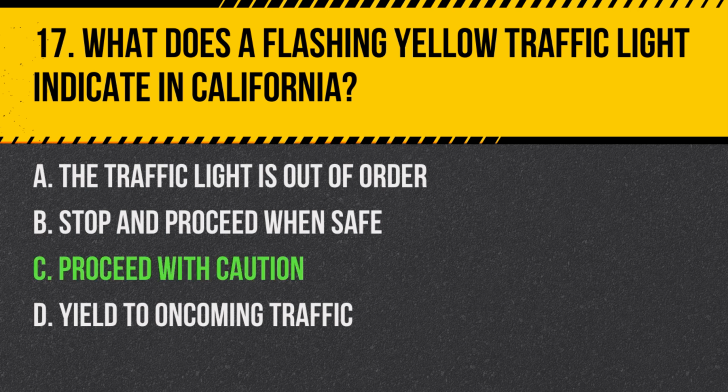Answer. C. Proceed with caution. A flashing yellow traffic light signals the driver to proceed with caution through the intersection or past the signal.